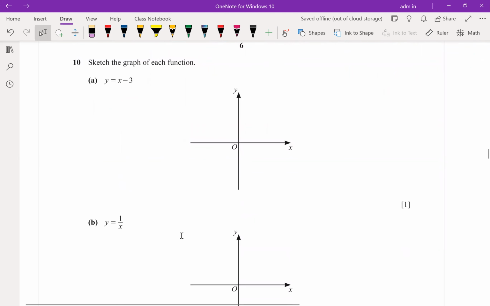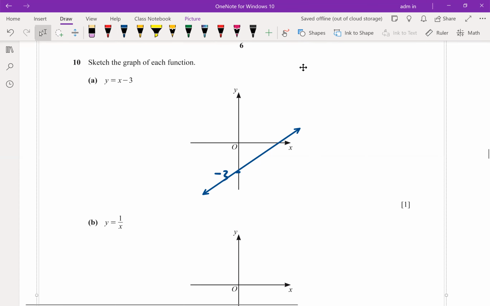Question number 10, recognizing graphs. Do you remember the graph of the first function, y equals x minus 3, represented graphically by a straight line? This is a straight line, the y-intercept at negative 3. What about the gradient? Is it positive or negative? The line moves up. This is the sketch. You can form a table and find any 2 points, then plot. But he asked you to sketch the graph.